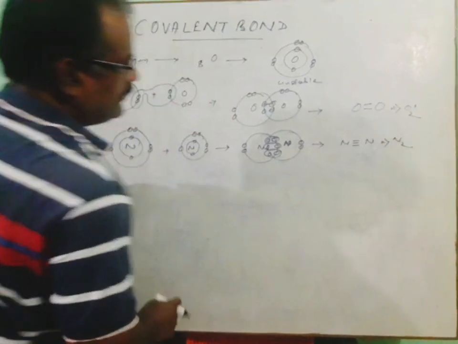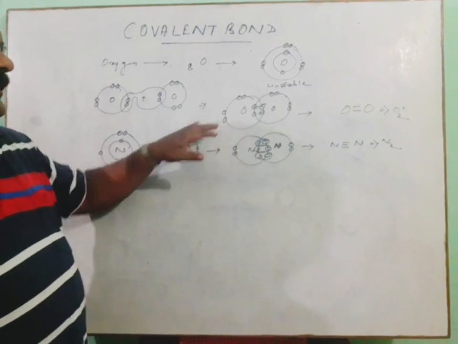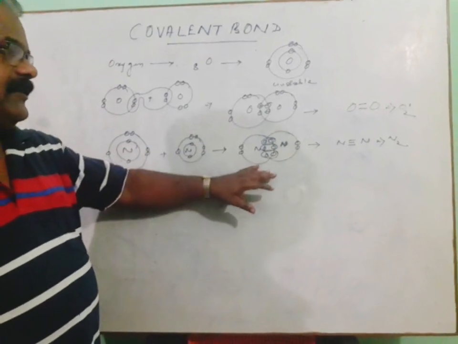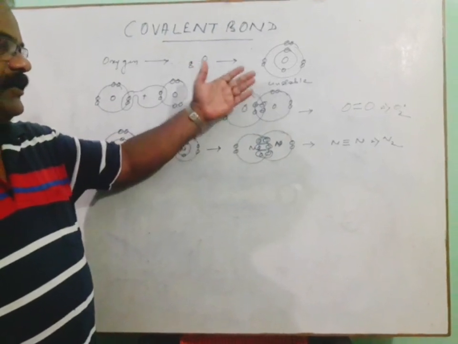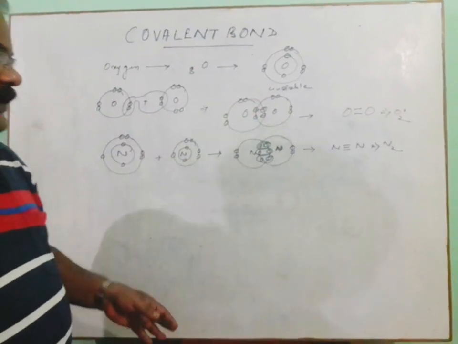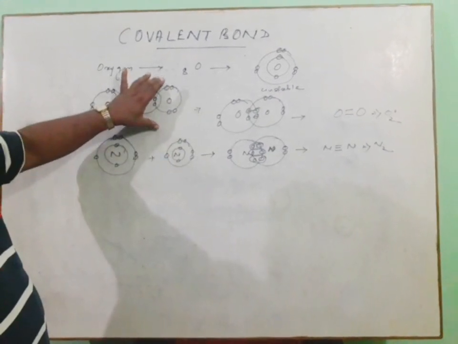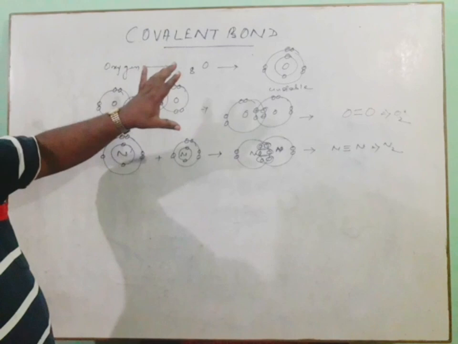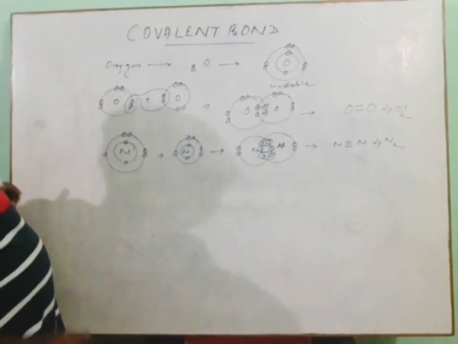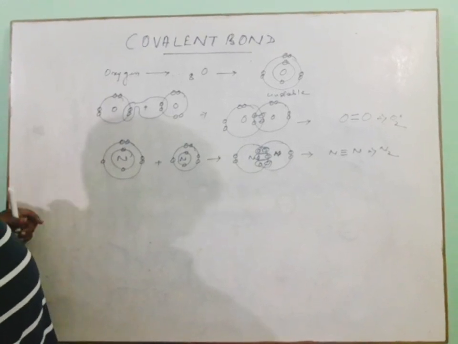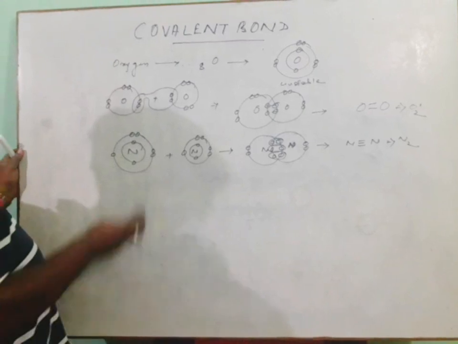So therefore in all these cases we have seen that the constituent atoms are identical, and whenever they come to the molecular stage, either they may form a single bond, double bond or triple bond. If we consider some molecules consisting of non-identical atoms, in such cases there may be the formation of single bond, double bond, triple bond, etc. Now how can it be represented?